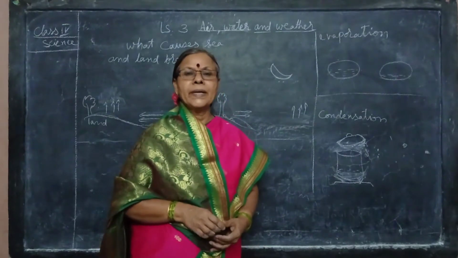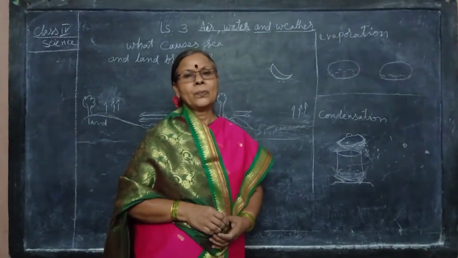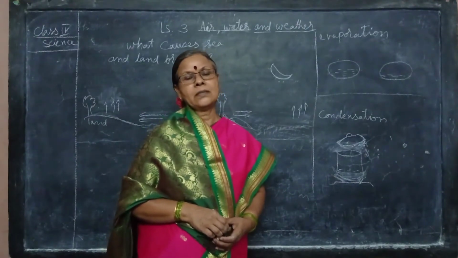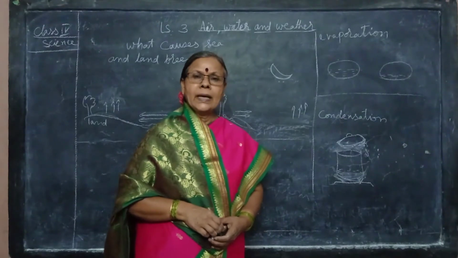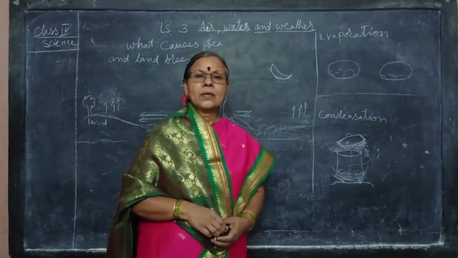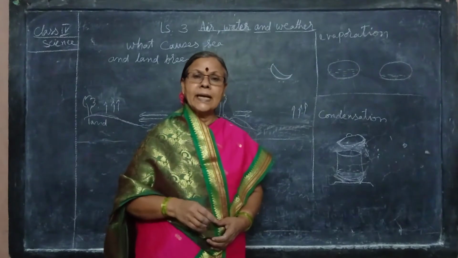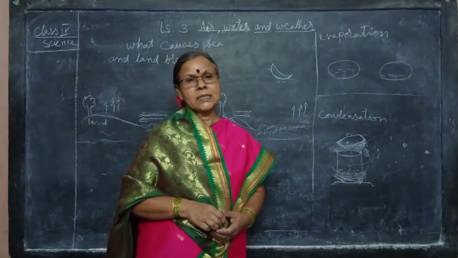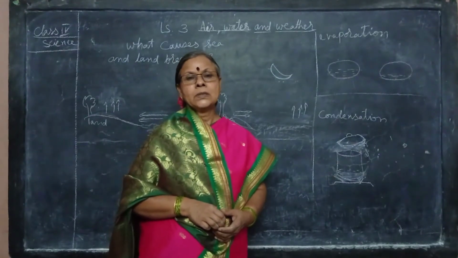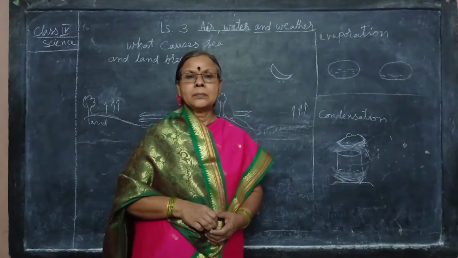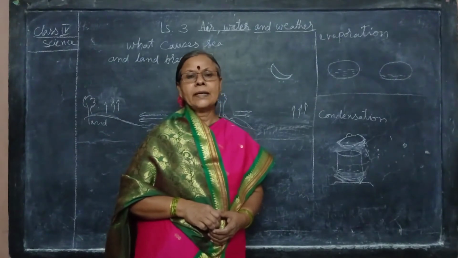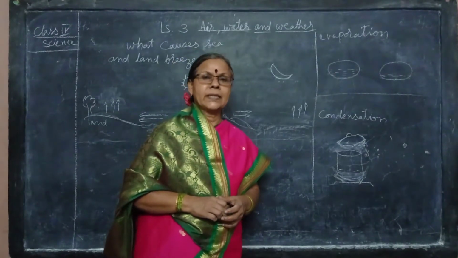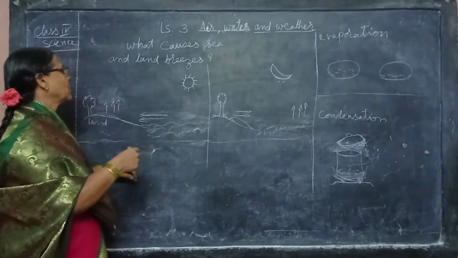Gentle wind is called a breeze, strong wind is called a gale, and very strong wind is called a storm. A strong, powerful storm with lightning and thunder is called a thunderstorm. It damages and causes a lot of loss. It can uproot trees and damage houses which are not strong. Those things we studied in the last class. Today we will study about this.